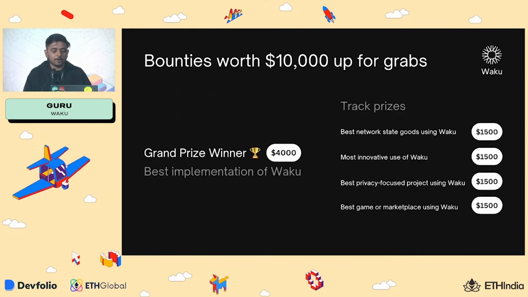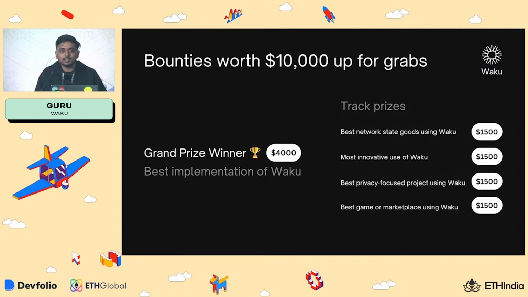And for ETHIndia, we have bounties worth $10,000. So the grand prize winner will be bagging $4,000 for the overall best implementation of Waku. We also have 4 different track prizes. We have best network state goods using Waku, most innovative project using Waku, best privacy focused project using Waku, and a track dedicated to gaming and marketplaces. So about the bounties, all the bounties are focused on non-chat projects.